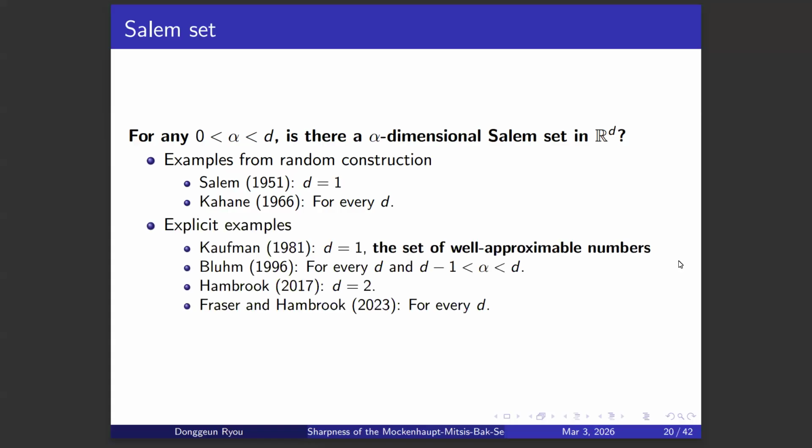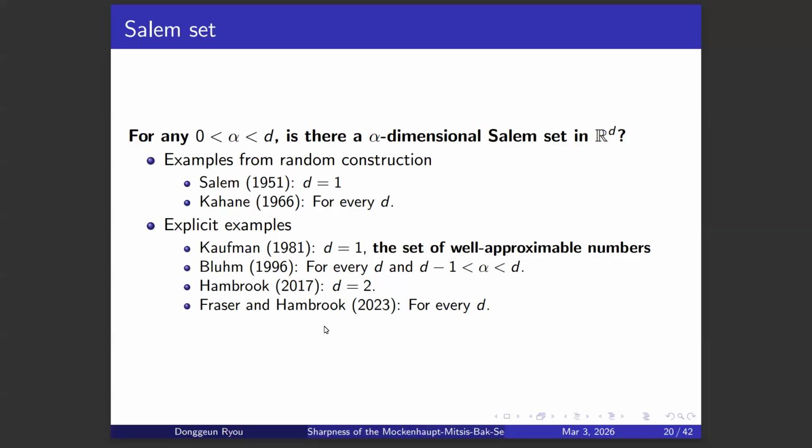After that, people found some explicit examples. Kaufman first constructed explicit examples in one dimension, and that is where the set of well-approximable numbers is used. Bluhm extended this result to higher dimensions, when alpha is between d-1 and d. After that, Hambrook constructed an explicit alpha-dimensional Salem set in R^2. And finally, Fraser and Hambrook constructed alpha-dimensional Salem sets for every d. So now it is fully known that there exists an alpha-dimensional Salem set in R^d, and we know deterministic examples.